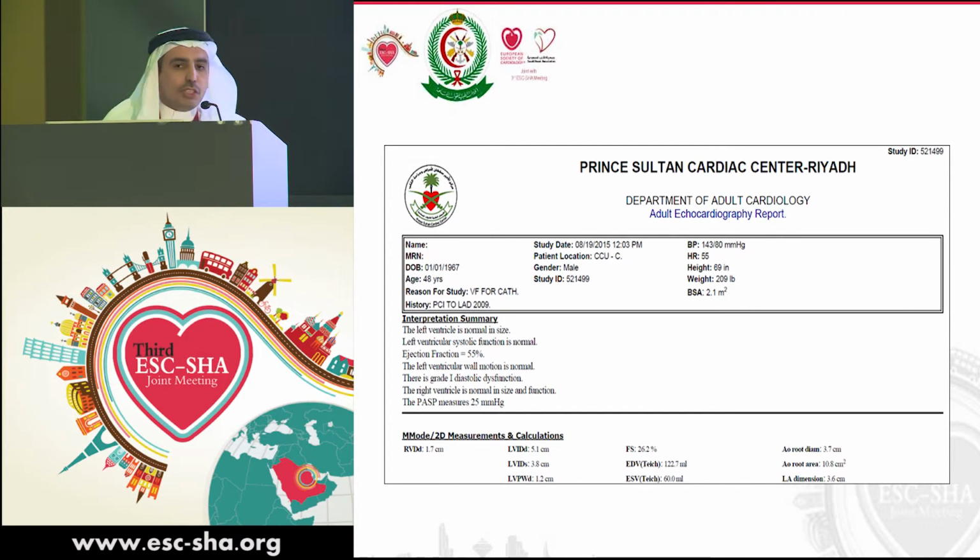Echocardiogram was done, which again showed that the ejection fraction had improved. Now his ejection fraction is almost normal, 55%. So what do we know about arrhythmia associated with acute coronary syndrome?